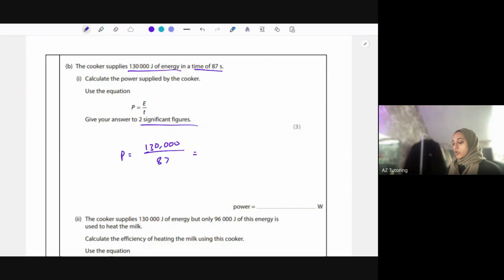Power is in watts, or joules per second. 130,000 divided by 87 is 1494.25, which continues forever. They said 2 significant figures. 4 is my second significant figure, and that 9 changes the 4 to a 5, so it's 1,500 watts to 2 significant figures.